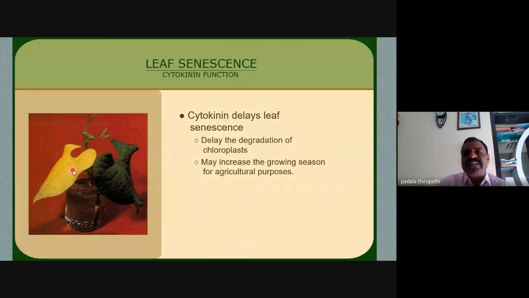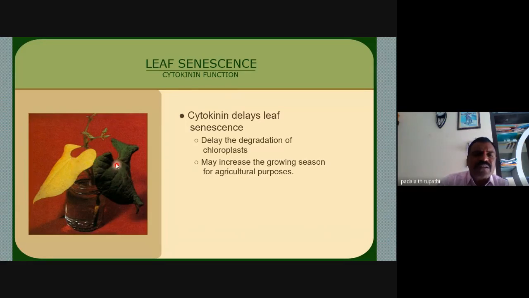We call this senescence. Senescence means the fall down. Whenever the leaf is going to fall, the chlorophyll and nutrients move towards the young leaves. Then these older, mature leaves turn yellow, and afterwards they fall down. This is done by phytohormones like abscisic acid, which we will discuss next class. But here, the yellow color is responsible for the senescence, while cytokinin delays the change from green to yellow.